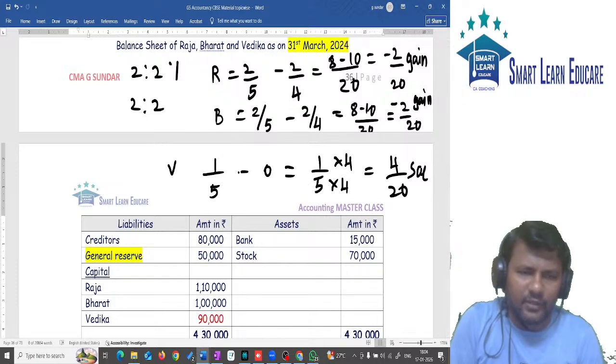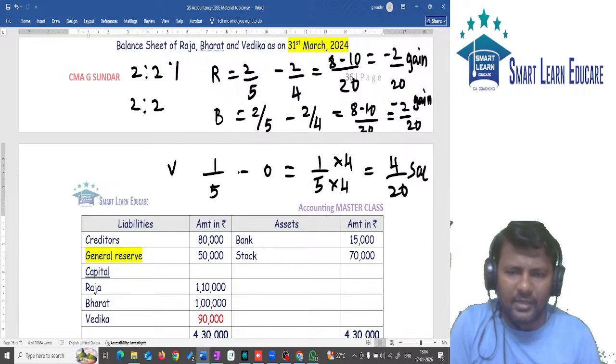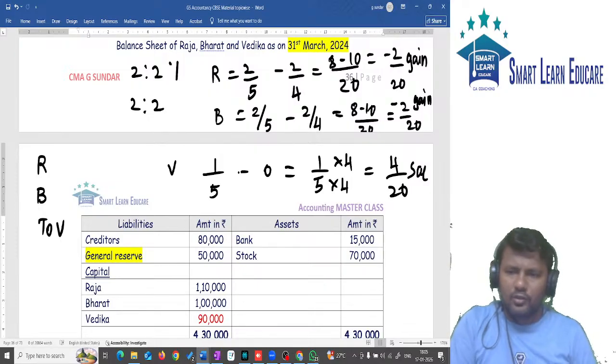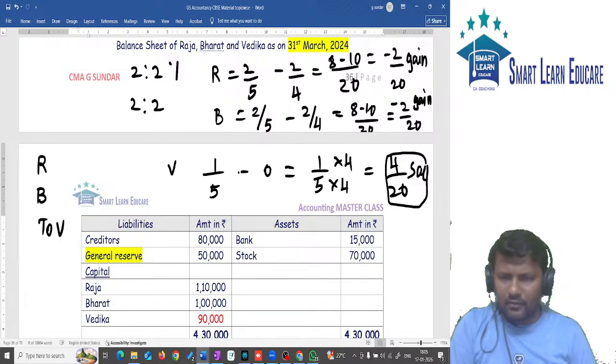Goodwill journal entry: gaining partners' capital account debit to sacrificing partner. Who are the gaining partners? R and B to V. R's capital account debit, B's capital account debit to goodwill. So you should pass the entry for this 4/20 or 4/10.